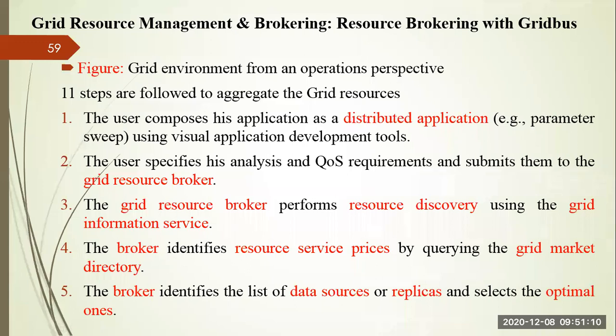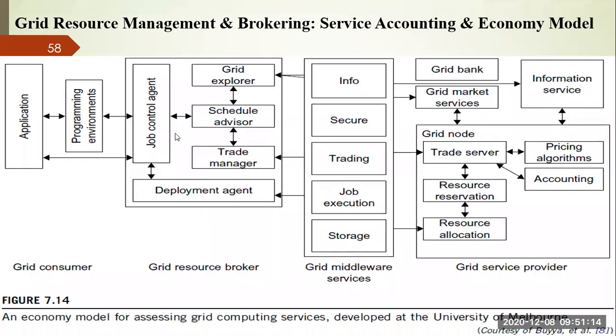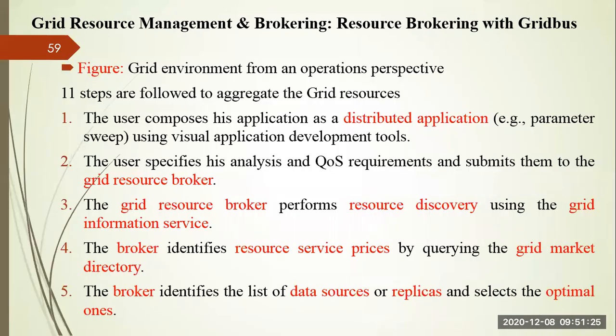The second step is that the user specifies the requirements to the grid resource broker. The user has to specify the requirements so that the grid resource broker can find appropriate resources based upon the requirements of the user. The third step is that the grid resource broker performs the resource discovery. It has to identify the resources, right?